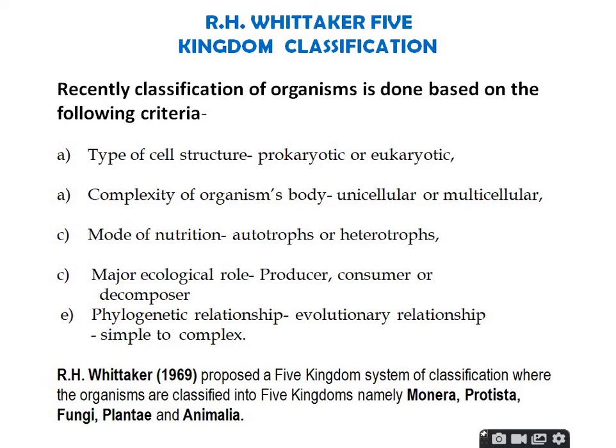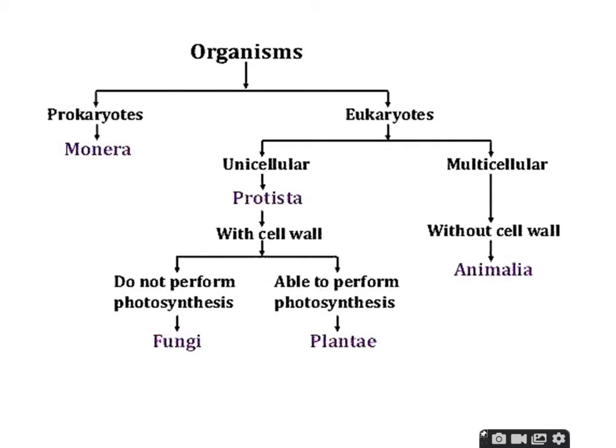In 1969, the five kingdom classification was proposed by R.H. Whittaker, where organisms are classified into five kingdoms, namely Monera, Protista, Fungi, Plantae and Animalia. Organisms fall into two categories: prokaryotes and eukaryotes. That is the first thing you have to follow.